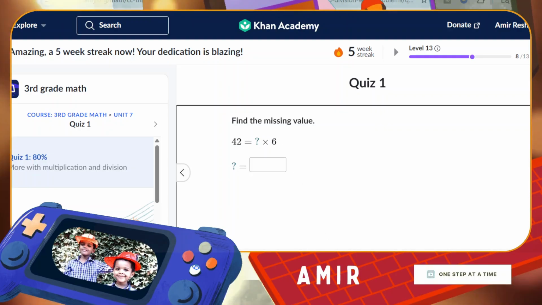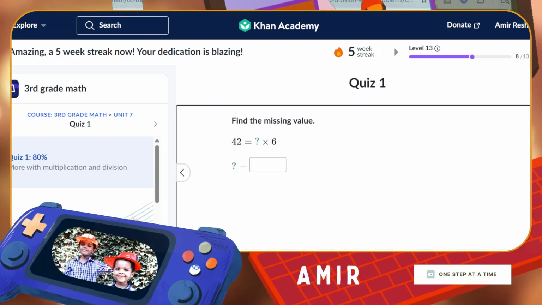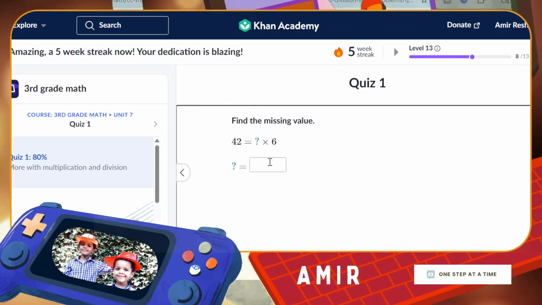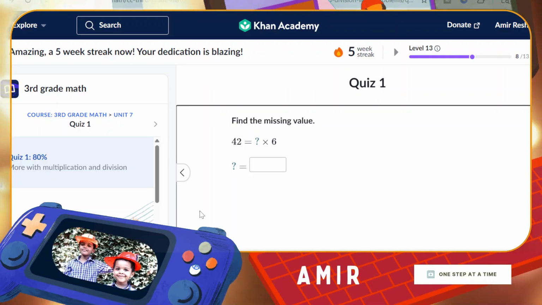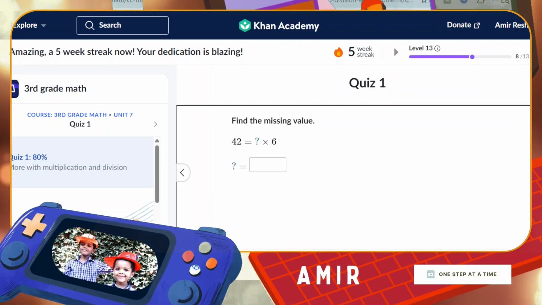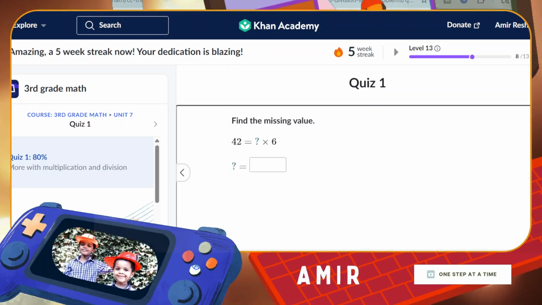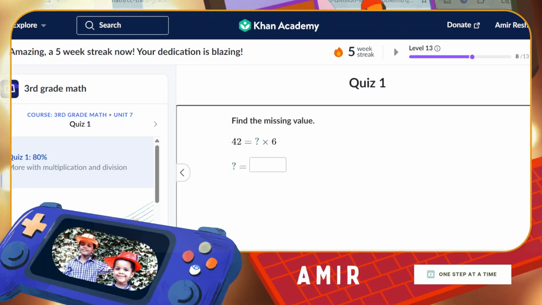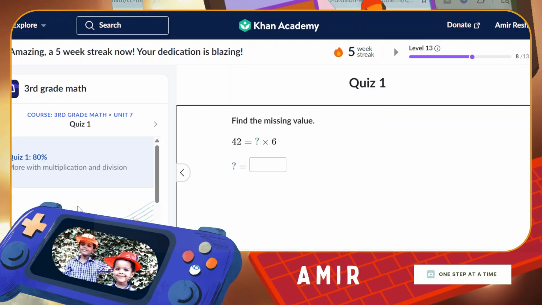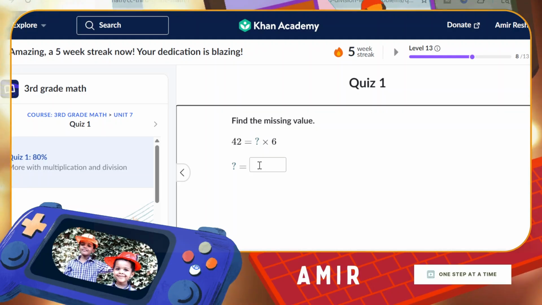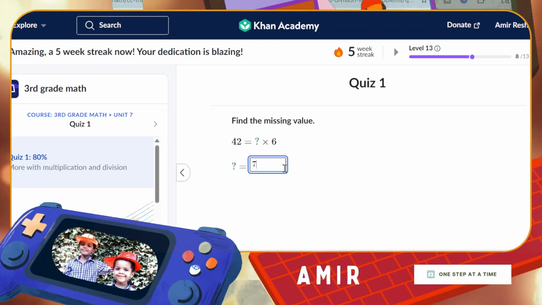It says, find the missing value. 42 equals question mark times 6. Question mark equals what? 6 times 1 does not equal 42. 6 times 2 does not equal 42. 6 times 3 does not equal 42. 6 times 4 does not equal 42. 6 times 5 does not equal 42. 6 times 6 does not equal 42. But 7 times 6 equals 42. Let's see.